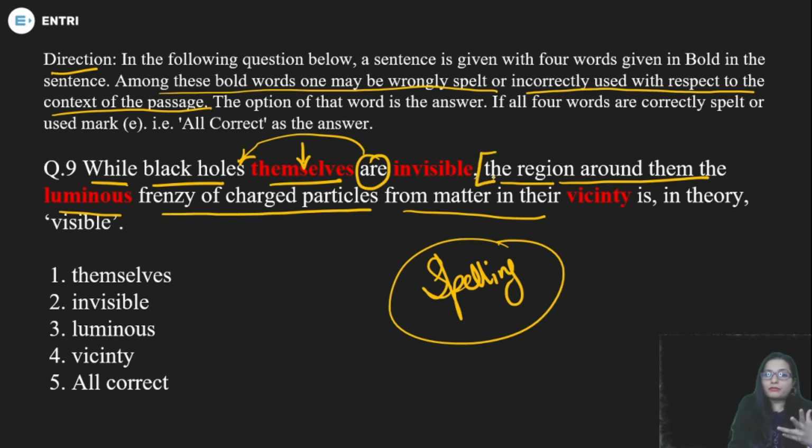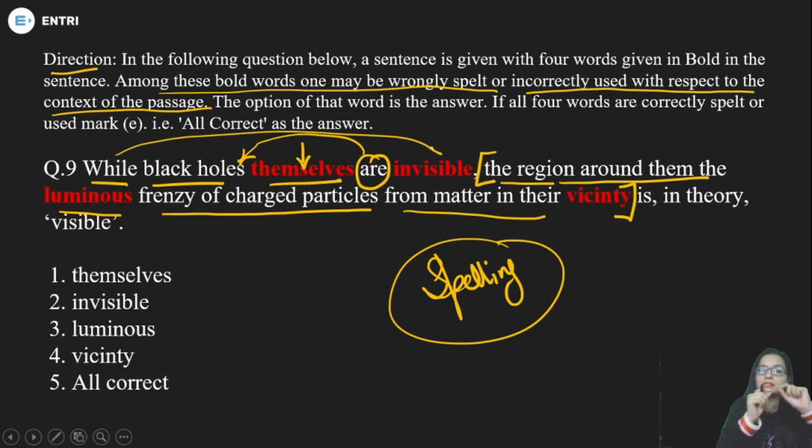The part from here to here is giving us additional information. The black holes themselves are invisible; this is one thing. The region around them is in theory visible.